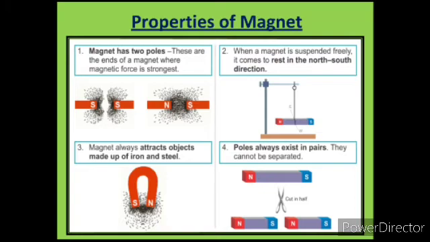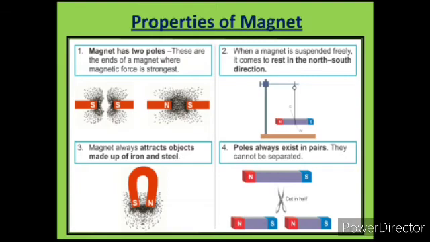In this figure you see south and south poles which repel each other, and in the next figure you can see the north pole and the south pole. Both poles attract towards each other. The next property is when a magnet is suspended freely, it always comes to rest in a north and south direction. Third one is magnets always attract objects made up of iron and steel. Magnet only attracts the material which is made up of iron and steel.